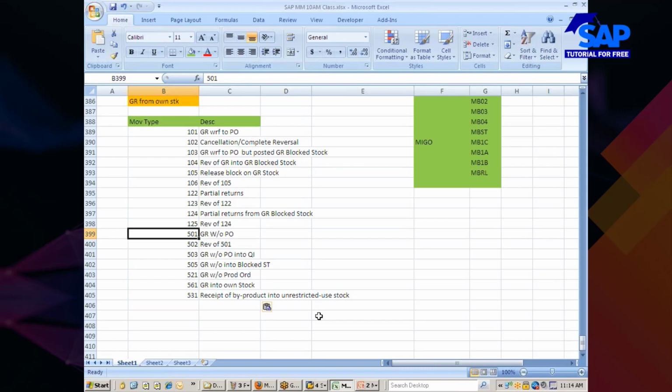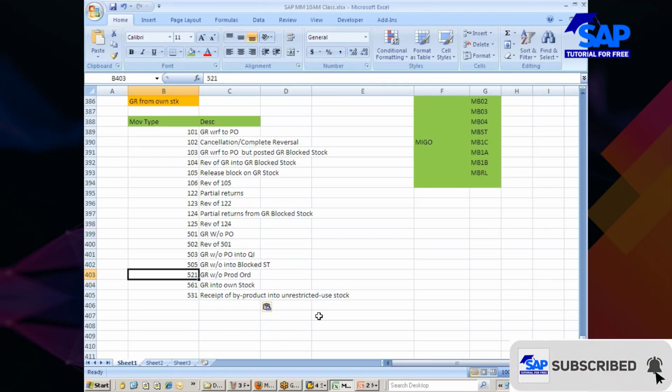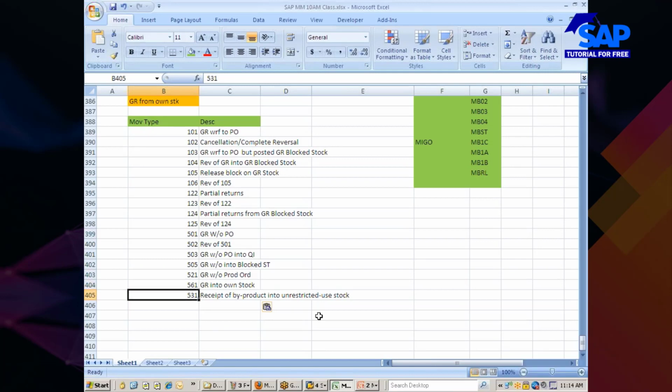If you remember one, 501, the 6 movements automatically come. Similarly, if you remember 521, you should be able to say the rest of the 6 movements. Same case with 531 also. So this is how you should be working on it.